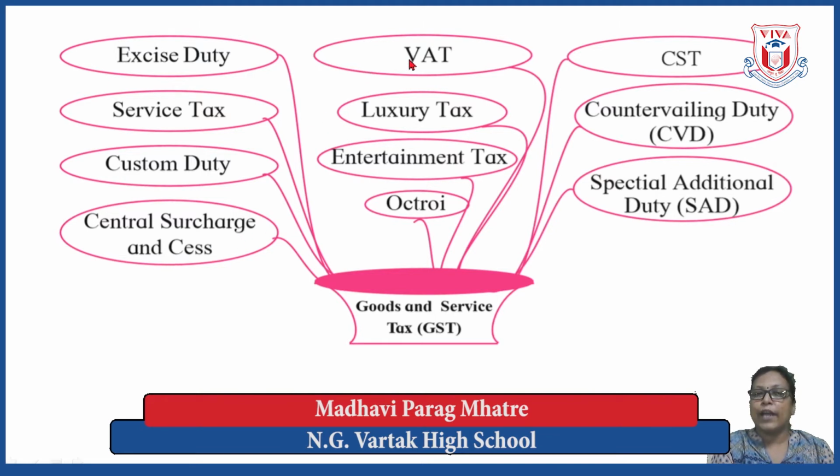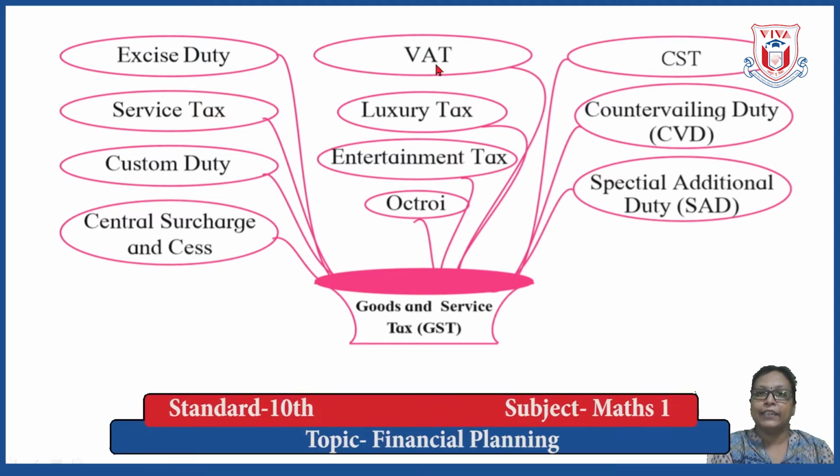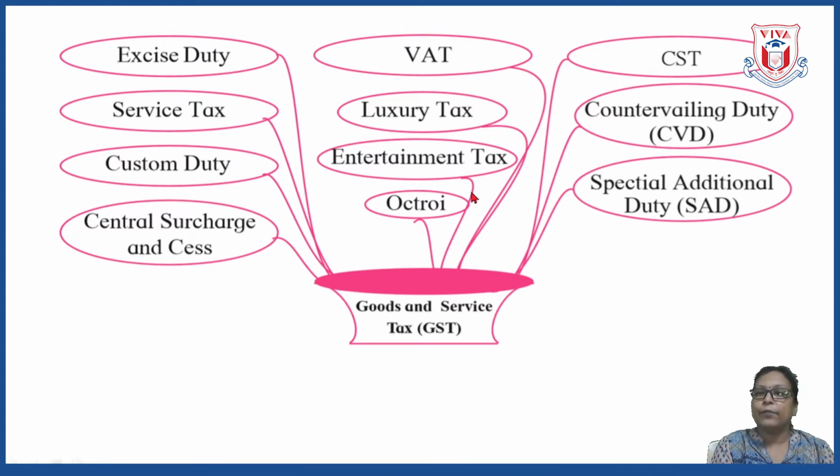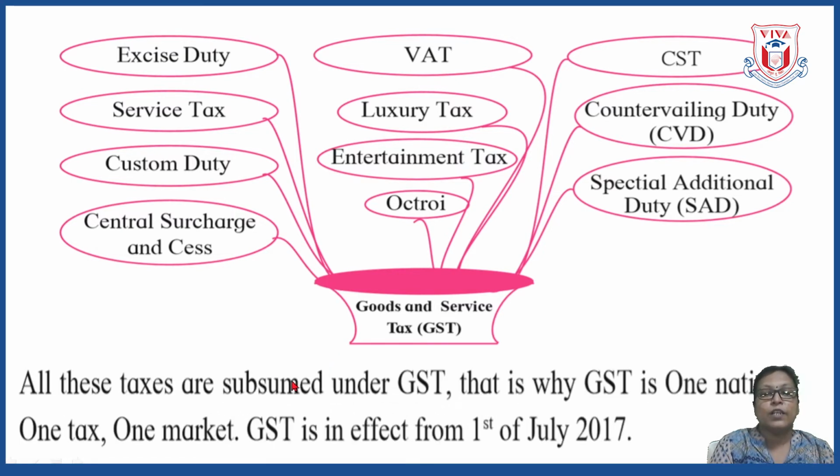Then the next is VAT, this is called value added tax. Then luxury tax, entertainment tax, which we pay on the cinemas or when we go to the theaters. Then OCTRA is there, CST, countervailing duty, that is CVD, and special additional duty, that is SAD. So all these are the names of the different taxes. But afterwards all these taxes were subsumed under GST.